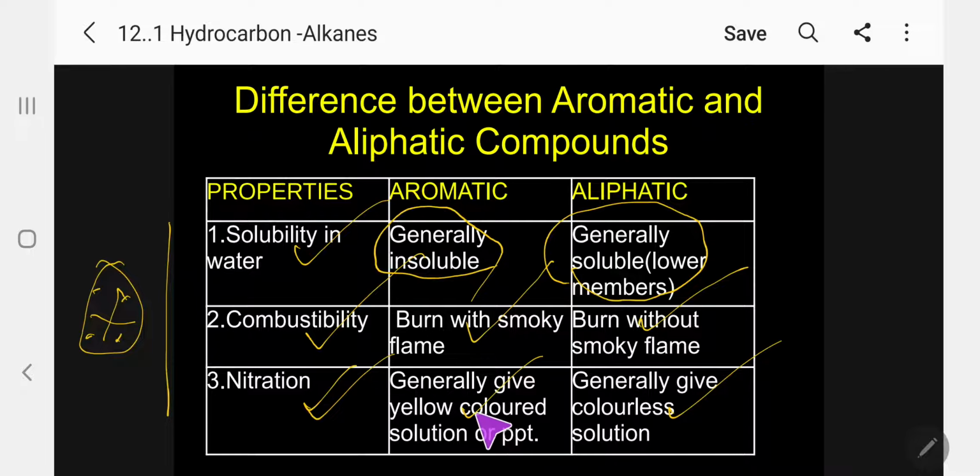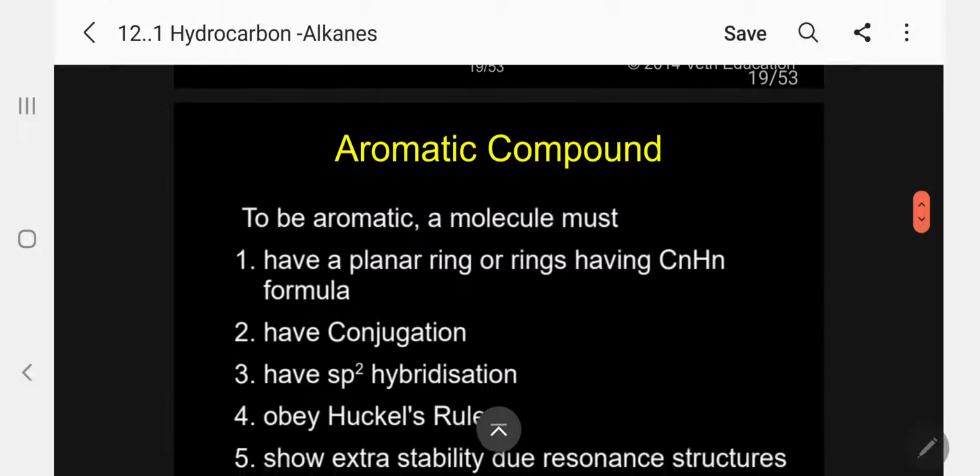Here, the yellow solution is due to the chromophore, that is the NO2 group, which is responsible for giving color to the benzene ring. Benzene is colorless, whereas when you introduce a nitro group, the conjugation increases. Whenever conjugation increases, the lambda max increases. The lambda increase will come to the visible region. That's why it is giving yellow color. This is the reason. Kindly follow.